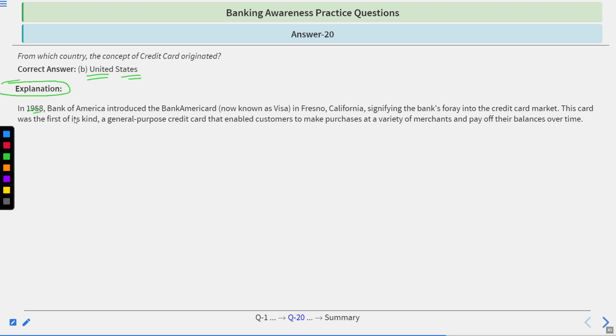In 1958, the Bank of America introduced the BankAmericard, now known as Visa, in Fresno, California, signifying the bank's foray into the credit card market. This card was the first of its kind, a general-purpose credit card that enabled customers to make purchases at a variety of merchants and pay off their balances over time.